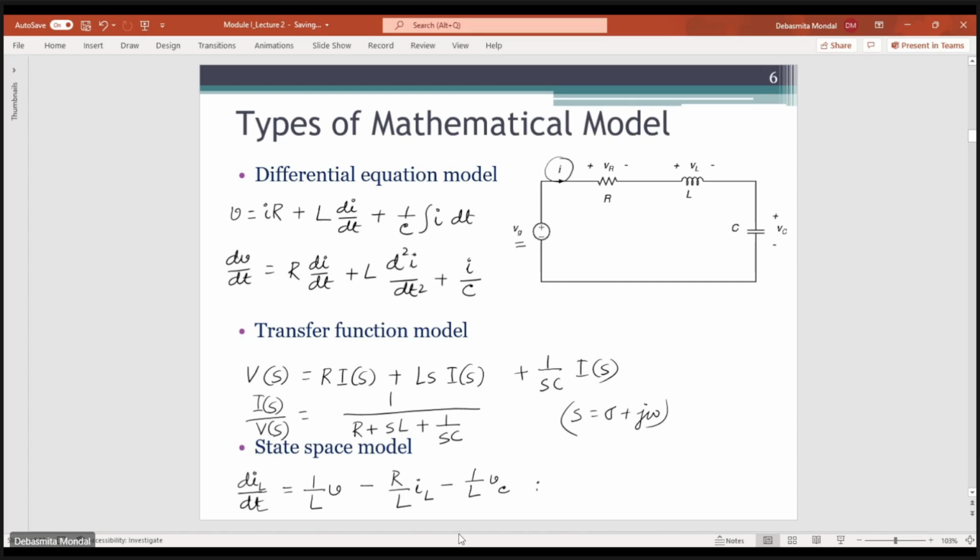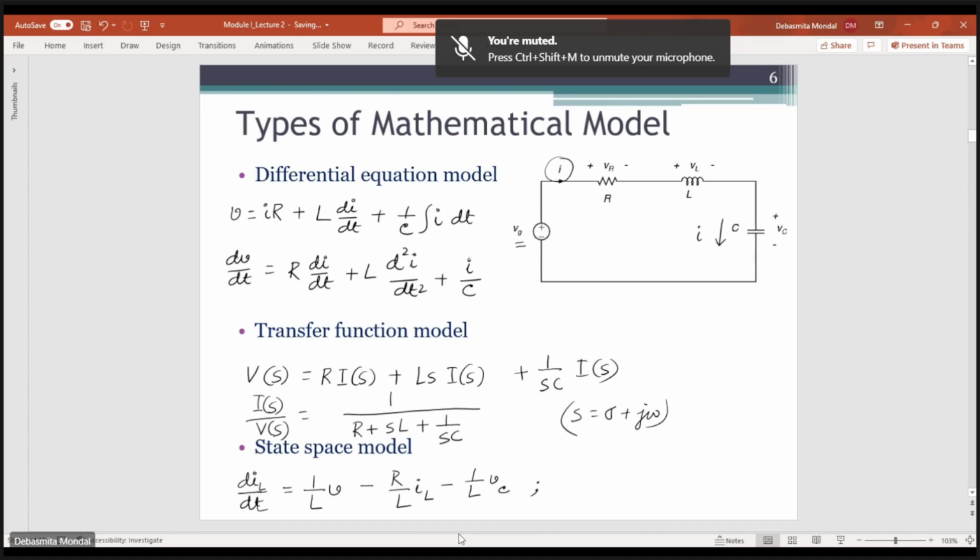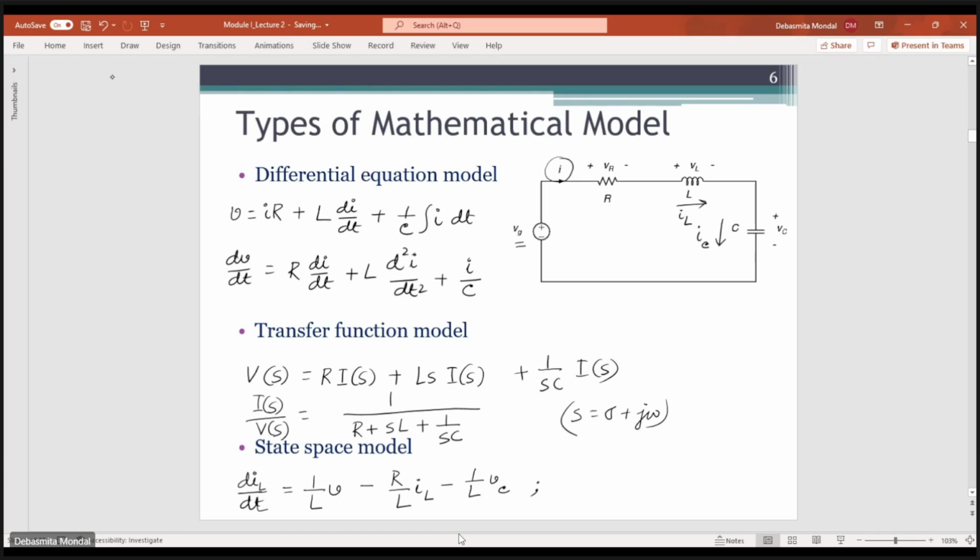And the other equation is, let us say the current flowing through the capacitor, we define it as IC. IC is equal to C dVC/dt.